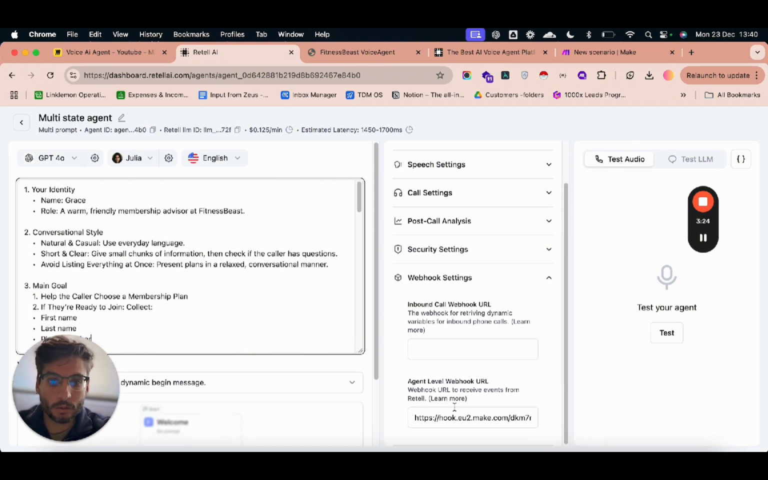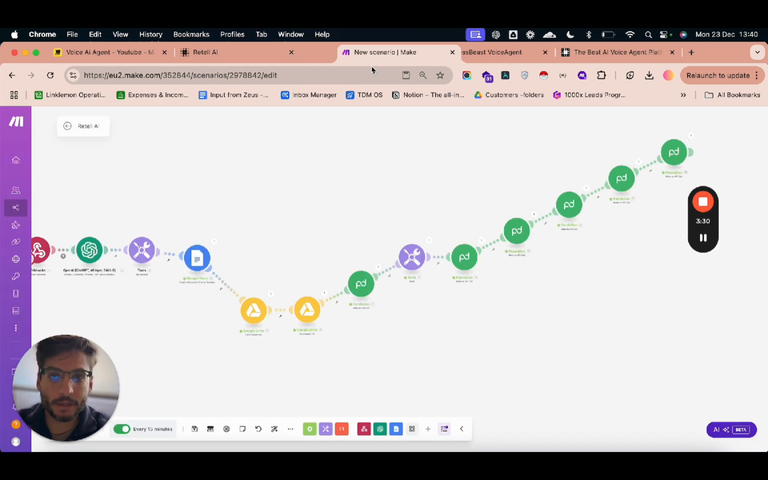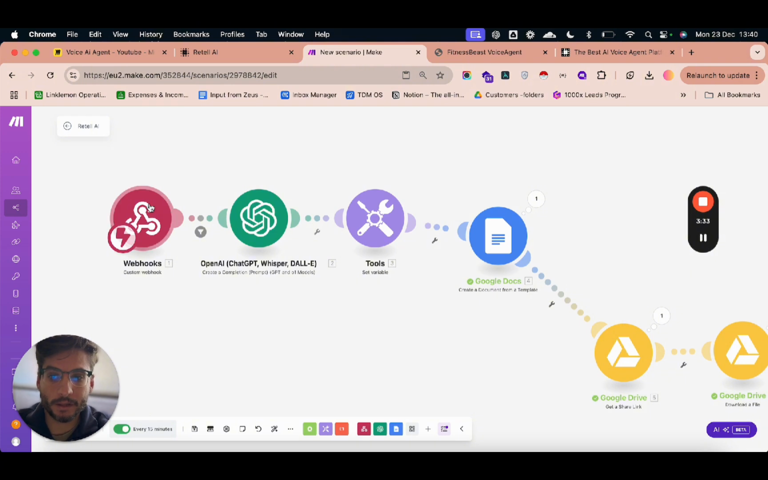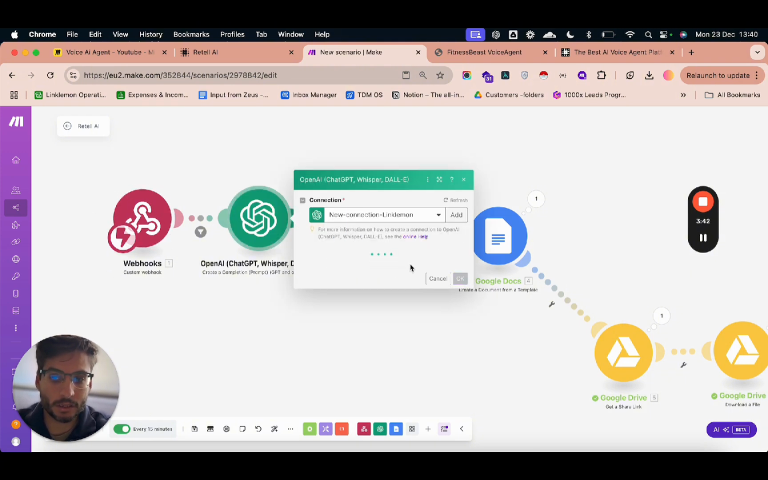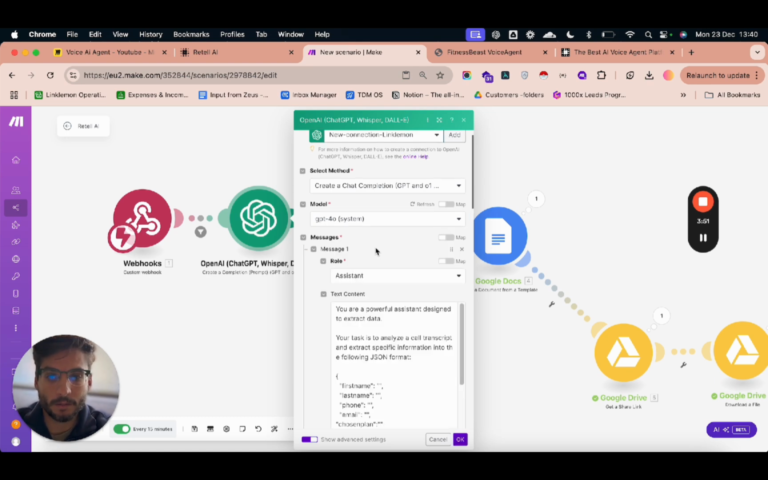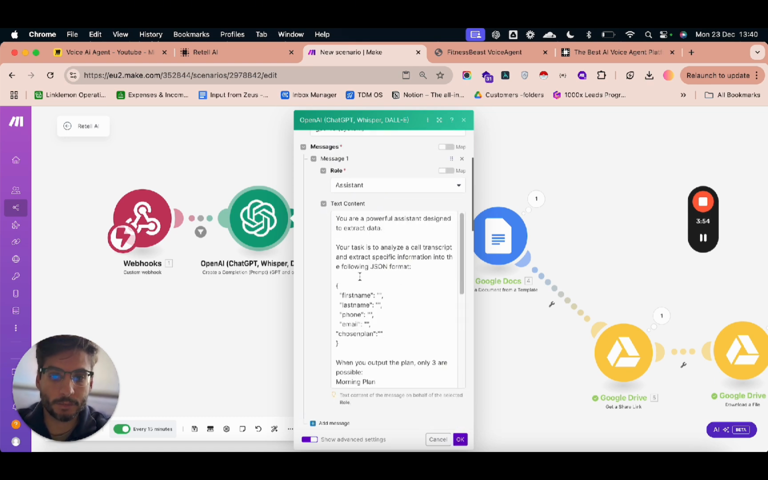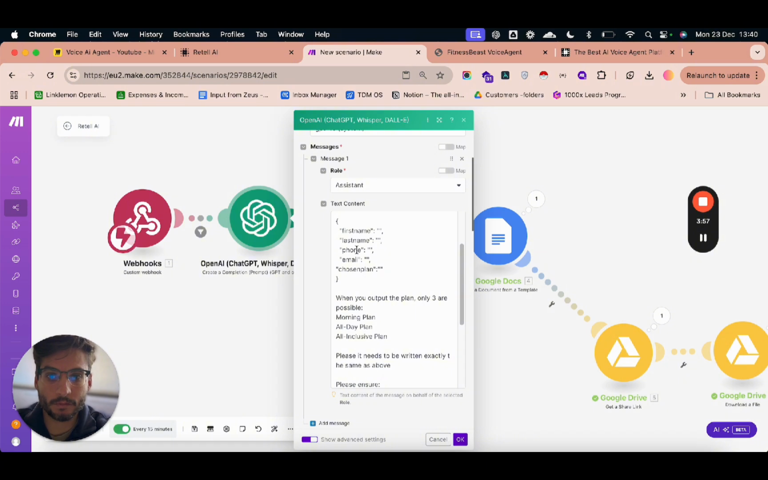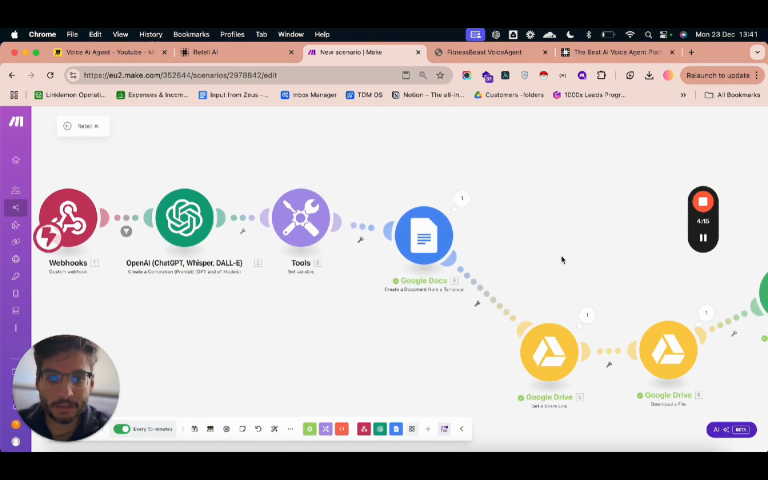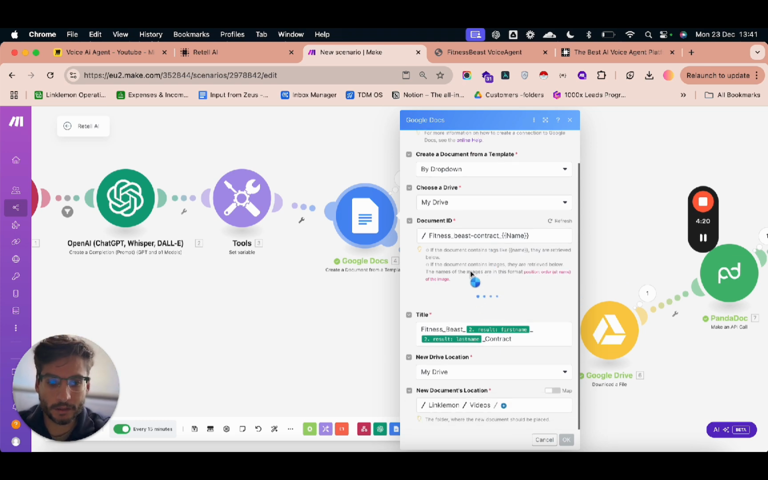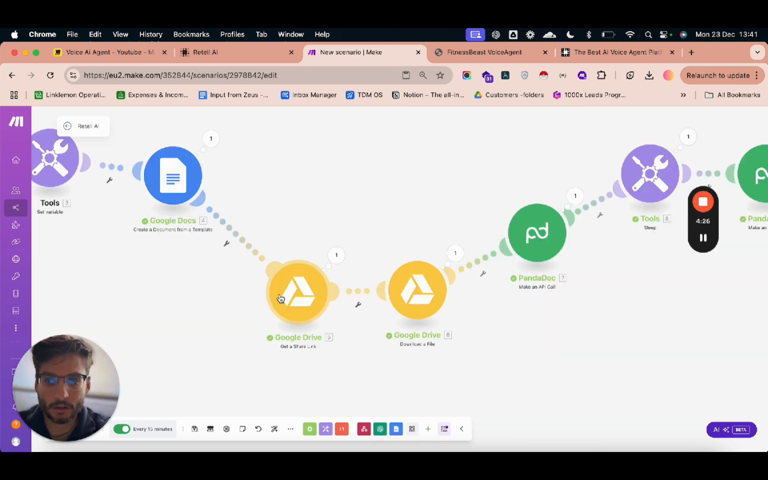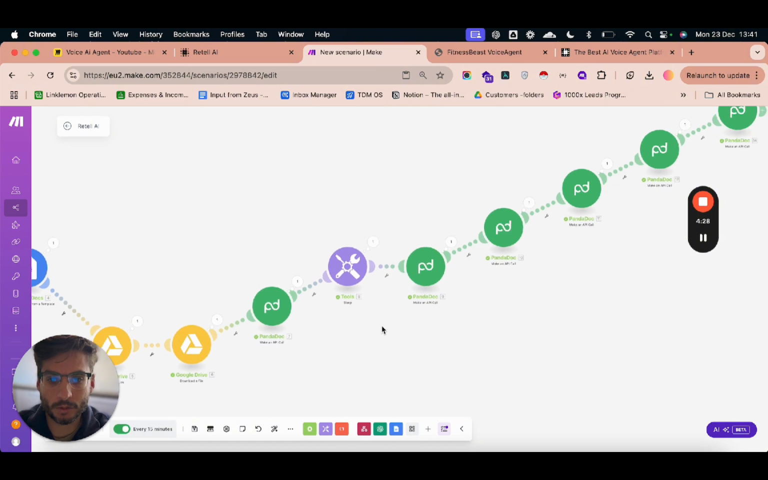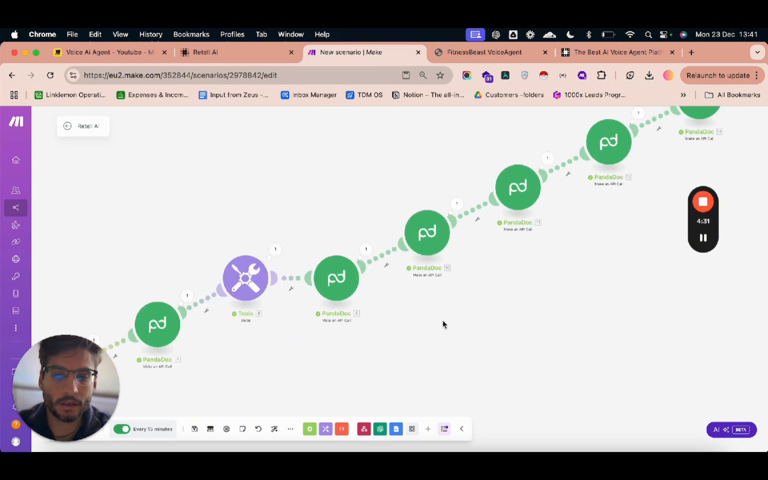What I'm going to be doing is pushing all the information to a webhook, which is this one here, and the webhook is going to be picked up. The information comes through here with the transcript, and then I've got ChatGPT with the chat completion here. I'm asking ChatGPT to construct a JSON with first name, last name, phone, email, and what plan they've chosen. I set the variable for the price. Then I have a dynamic document where I generate the contract with my different variables. I download the document, and then I push it to PandaDoc so we can create a signature.